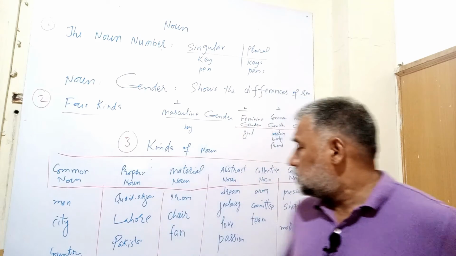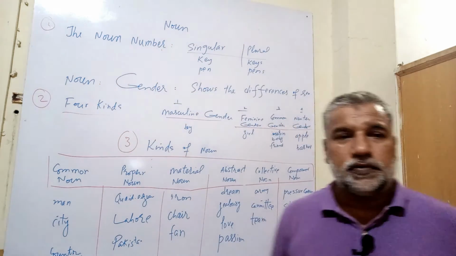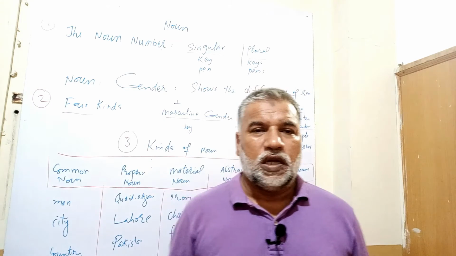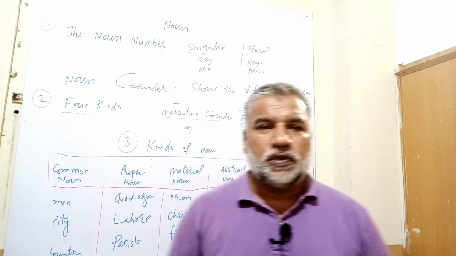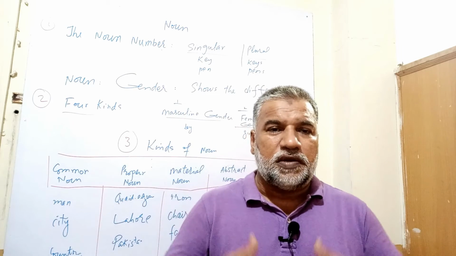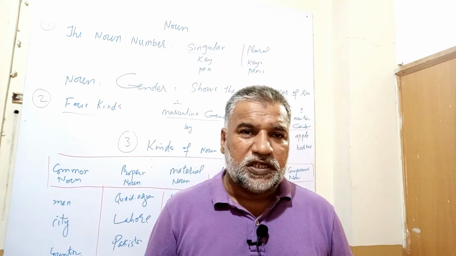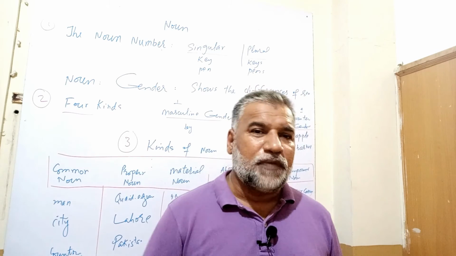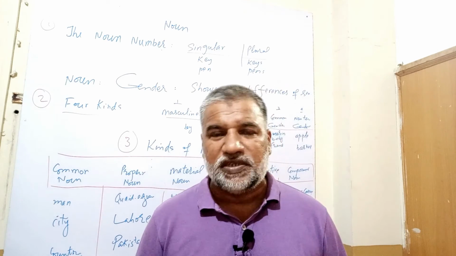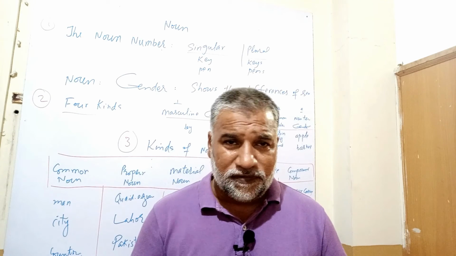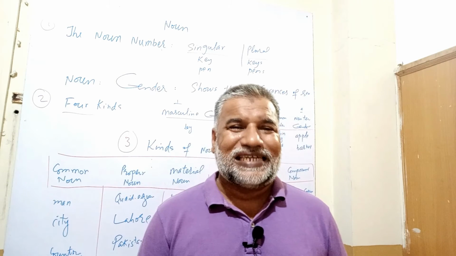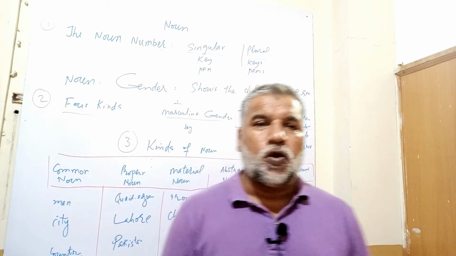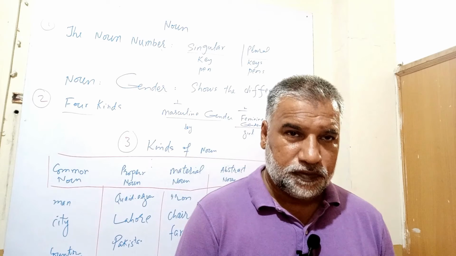Likewise, committee. In streets, in colonies, committees are formed. A 5-member committee, a 10-member committee, a 7-member committee. So those words which don't exactly tell us the strength are called collective noun.